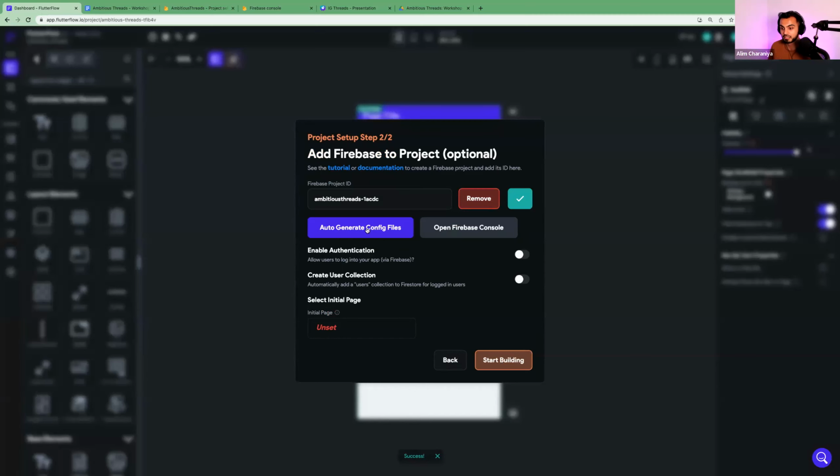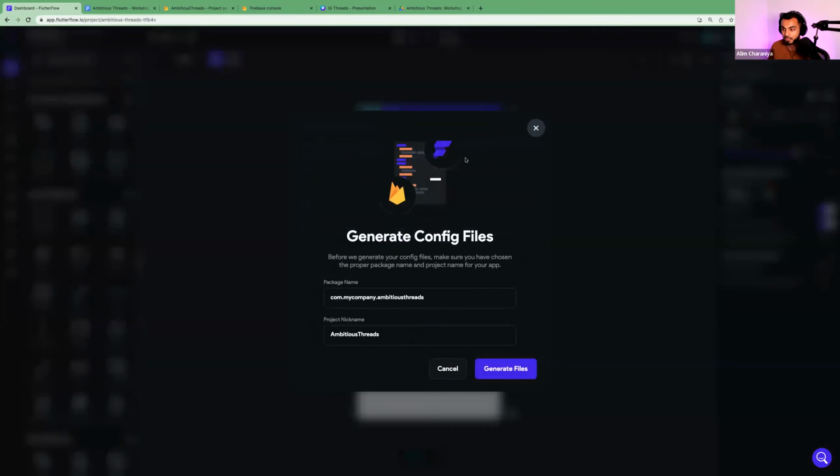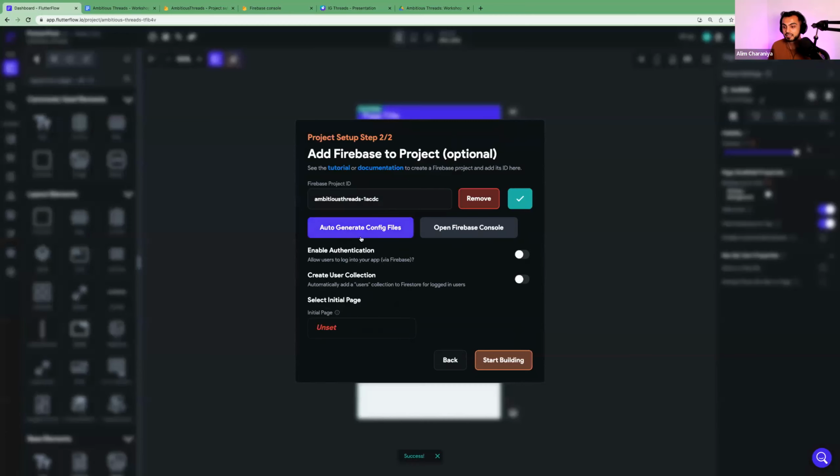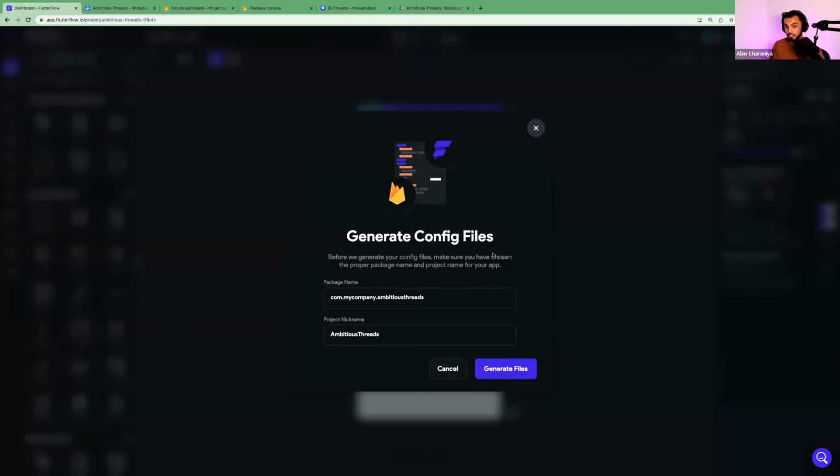If you missed a step here, ask in the chat. We'll be happy to help you out. The next step from here is to auto-generate your config files. This is just one of the steps in the process to connect FlutterFlow to Firebase. And don't worry, it's not always this tricky and setup oriented. Once you get these things connected, it's pretty straightforward from there. Now I'm going to hit generate files.